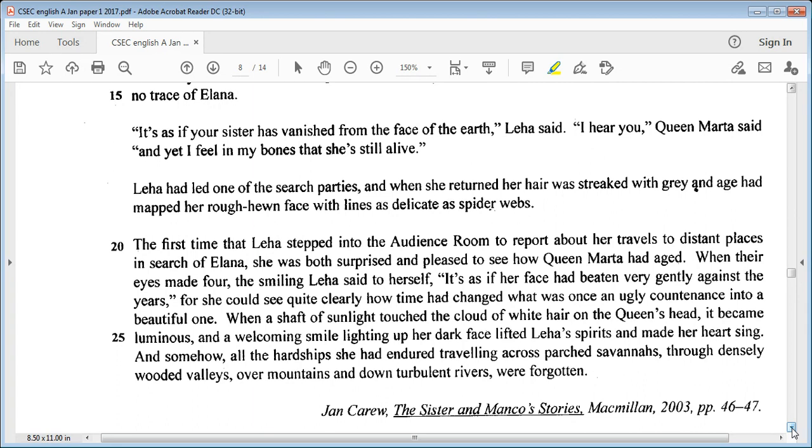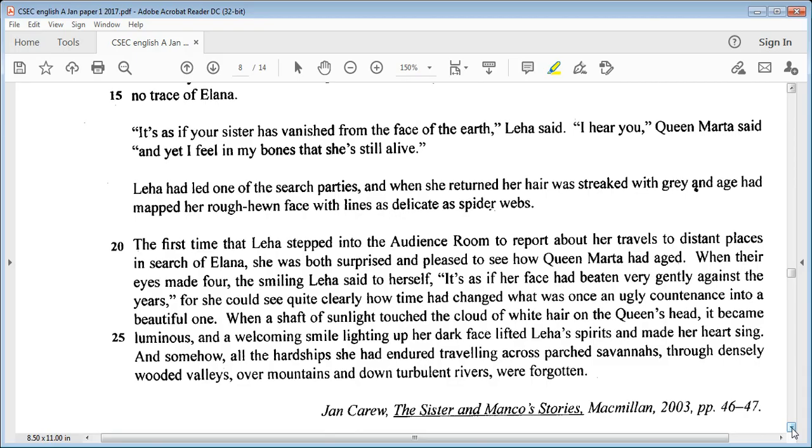When their eyes met for the first time, Leah said to herself, it's as if her face had beaten very gently against the years, for she could see quite clearly how time had changed what was once an ugly countenance into a beautiful one.